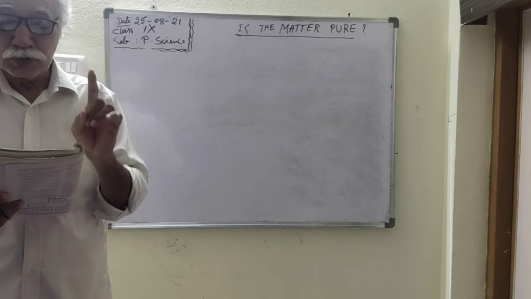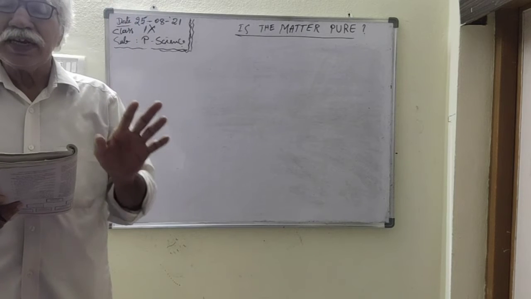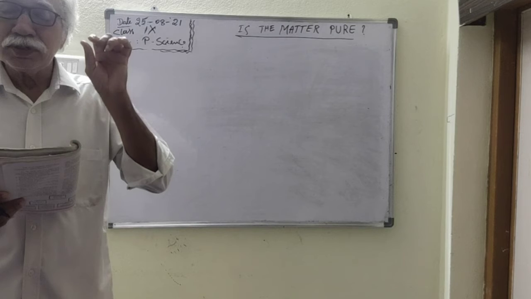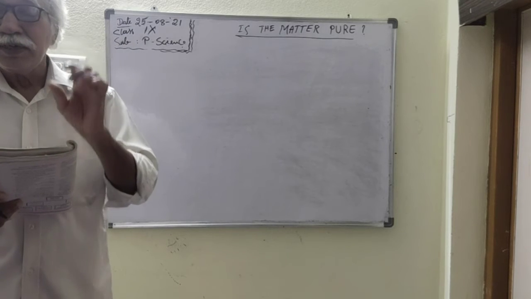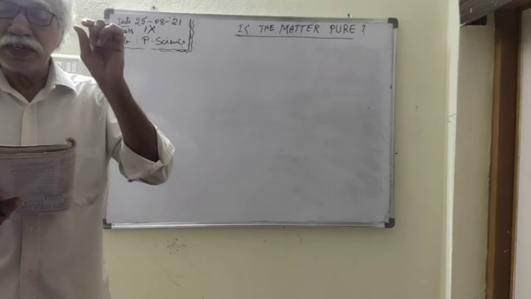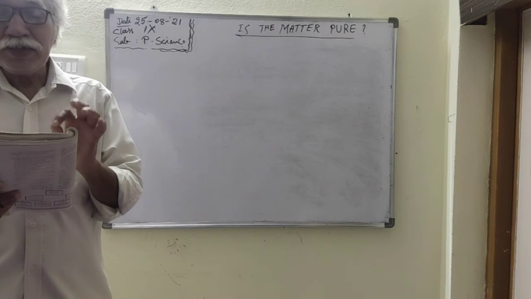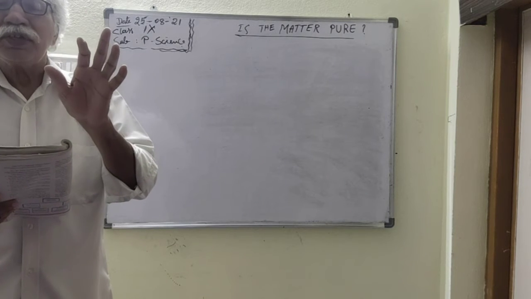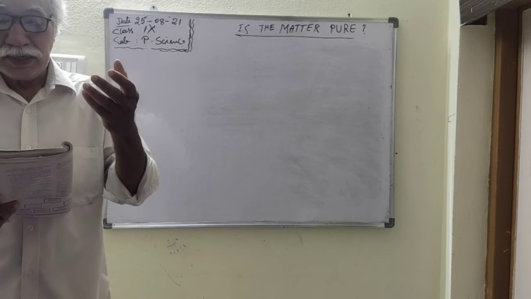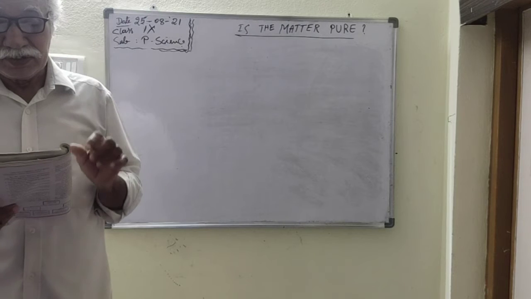In emulsion, light is scattering. In suspension, light is also scattering. But in suspension, the particles are visible to naked eyes. In emulsion, particles are not visible. In suspension, we find it is heterogeneous, visible, observable, and in an emulsion, it looks like homogeneous. For example, milk is an emulsion. It looks like homogeneous, but really it is not homogeneous.